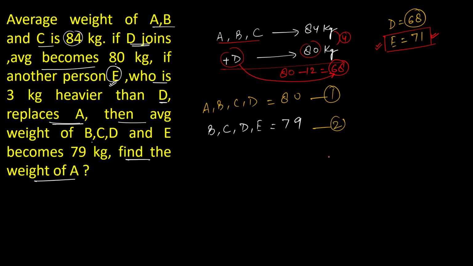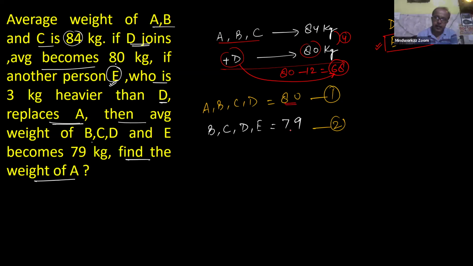Yes, sir. Now the ABCD average weight is 80. The BCDE average weight is 79. When we subtract these two equations, A minus E is equal to 4. B, C, D are all cancelled. Why 4? Actually, the difference in average is 1 because of 4 members, so actually this is 4. And you know E's weight is 71.